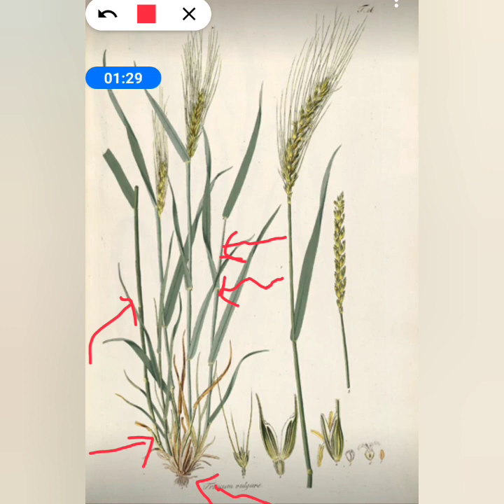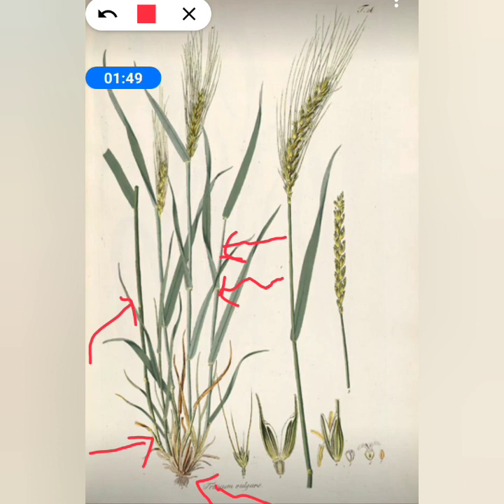Since they last only a short period, they are soon replaced by adventitious fibrous roots which arise from the underground nodes of the culm.